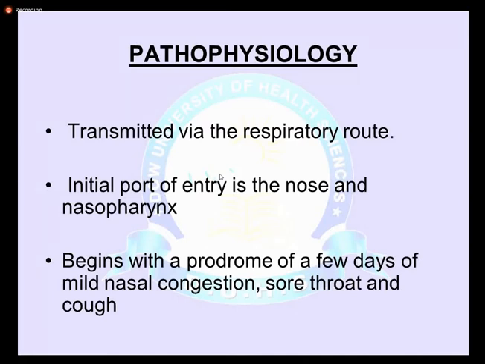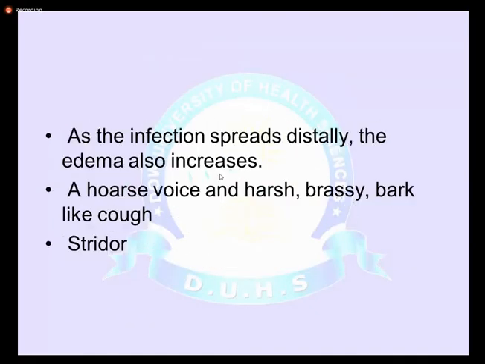The initial prodromal phase signs and symptoms include mild nasal congestion, sore throat, and mild cough. But as the infection spreads distally and involves the pharynx and larynx, and edema increases, these children usually present not in much distress, but with stridor.